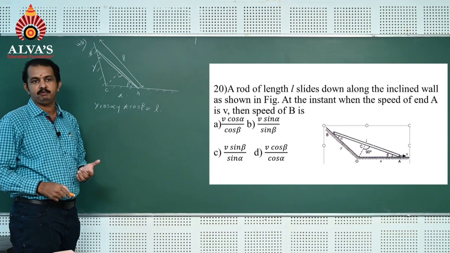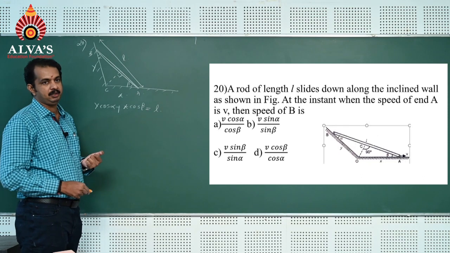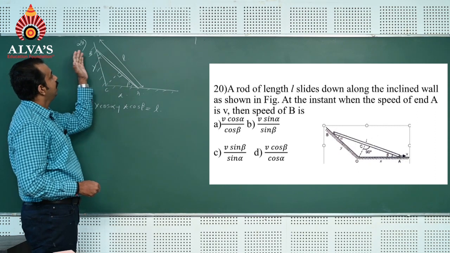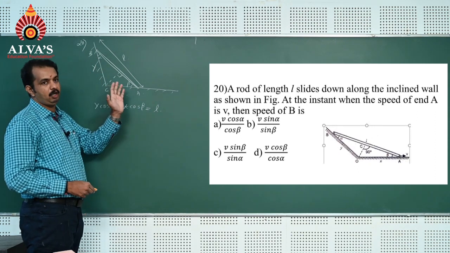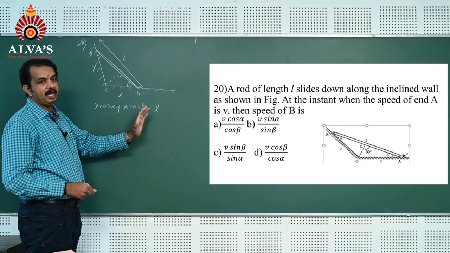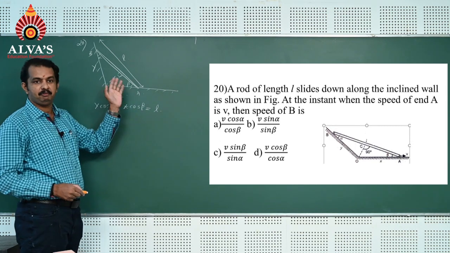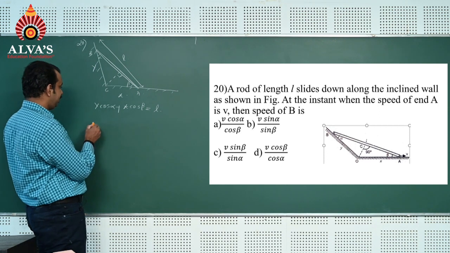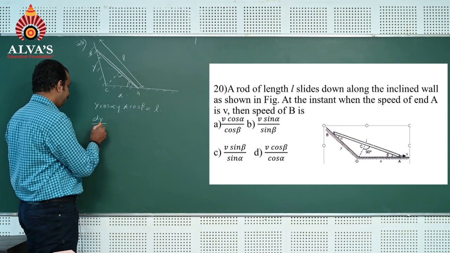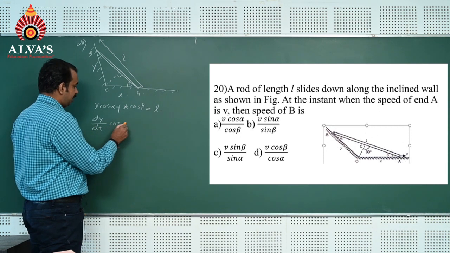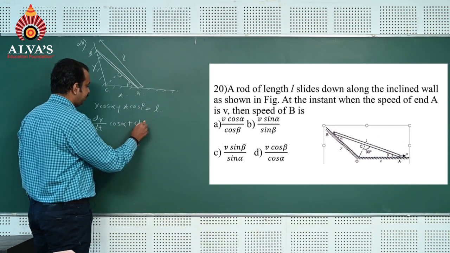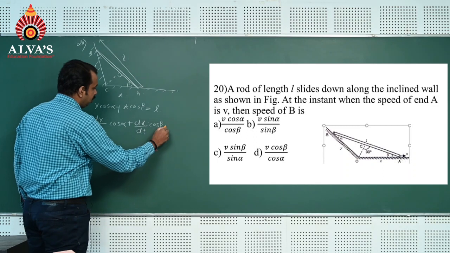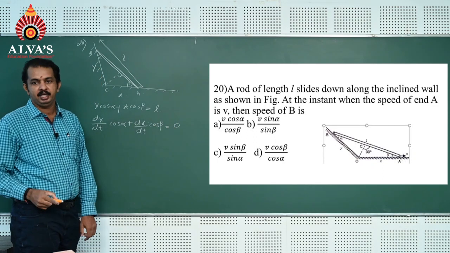Now to get an expression for speed, we can differentiate this. As time goes, the rod slides, which means end A and end B attain velocity, but with respect to time L does not change. So the differentiation of L with respect to time is 0. Here we apply differentiation on both sides of the equation. That is dy by dt times cos alpha plus dx by dt times cos beta, and L remains the same, so its derivative is 0.